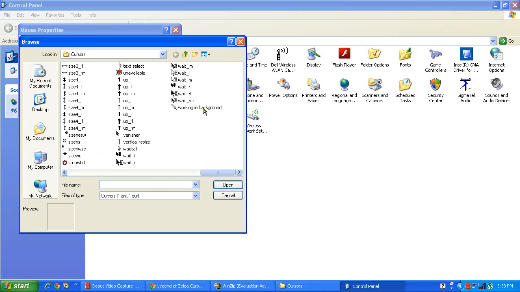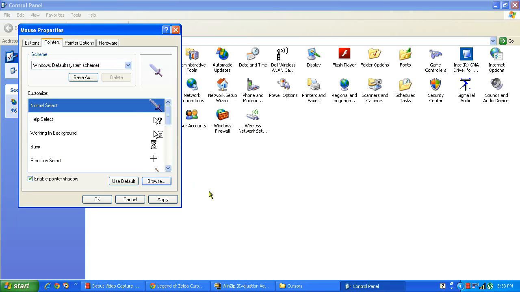And here, working in background. I don't think that is a great symbol for it. Okay. What do I do? Okay, let me pick this one for this thing. Apply. And look, that's my cursor.